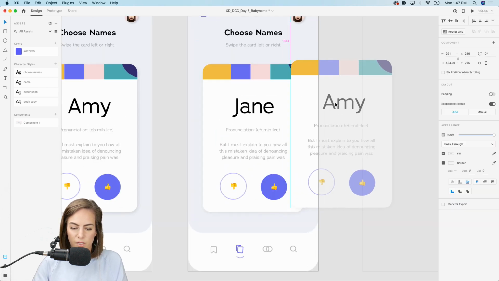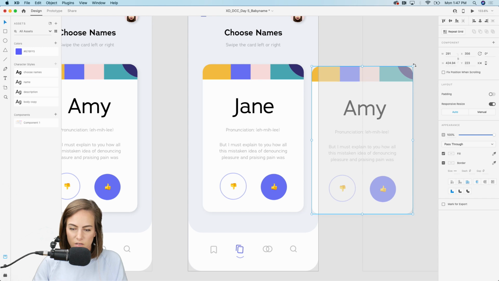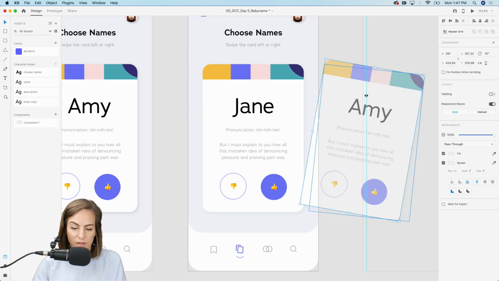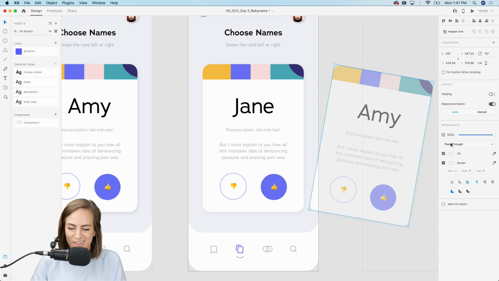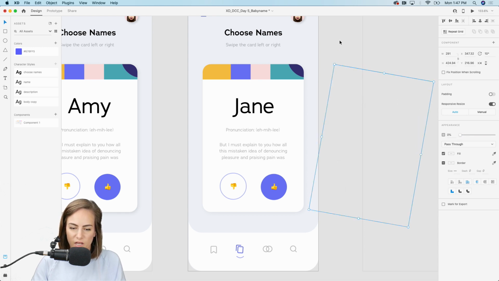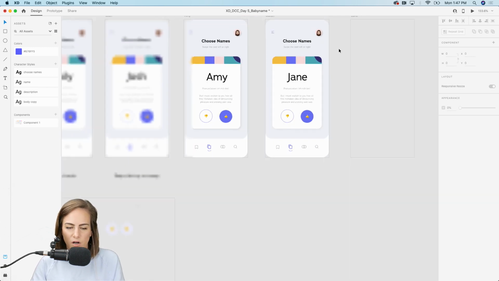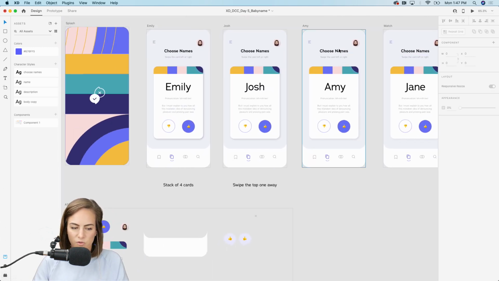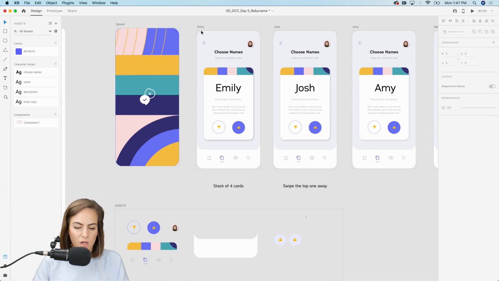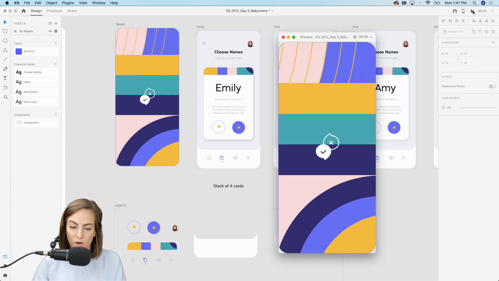So we're gonna bring this over to the right, or whichever way. If you don't like that, then bring it over to the left. And bring that down to 0. So now we're on our last card. I mean, you could add as many cards as you want, but I'm just doing 4 for the sake of time.